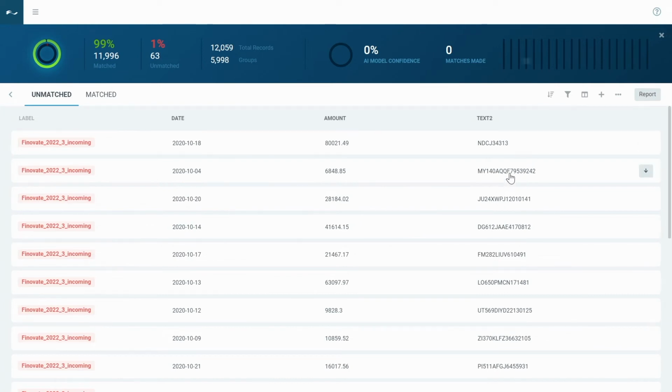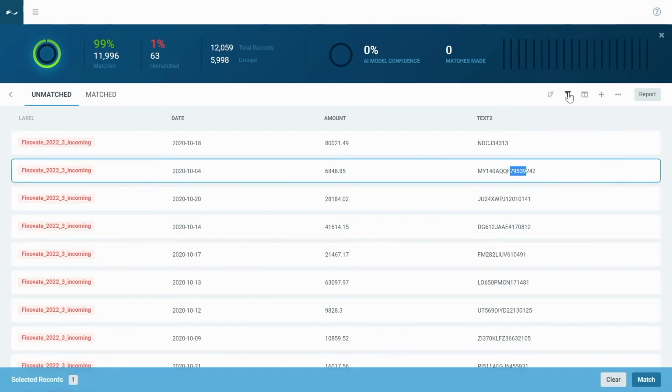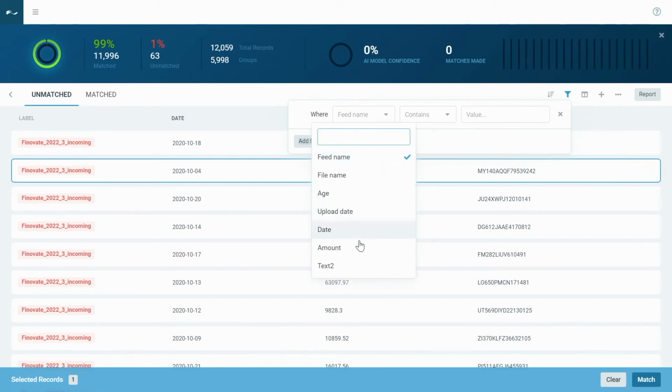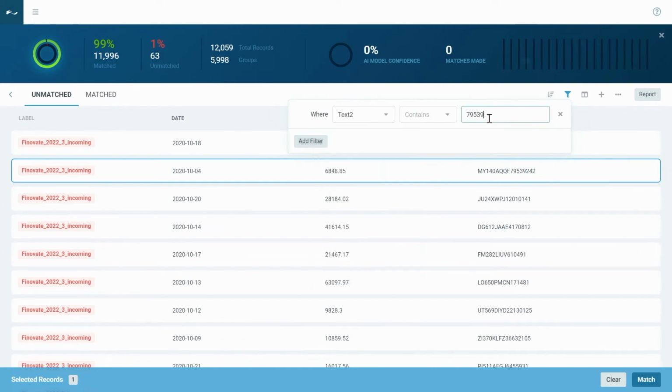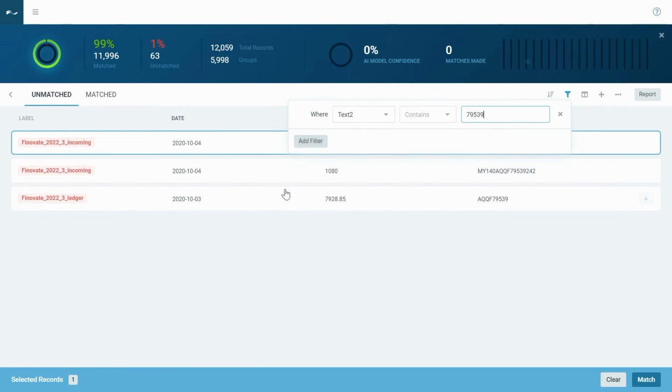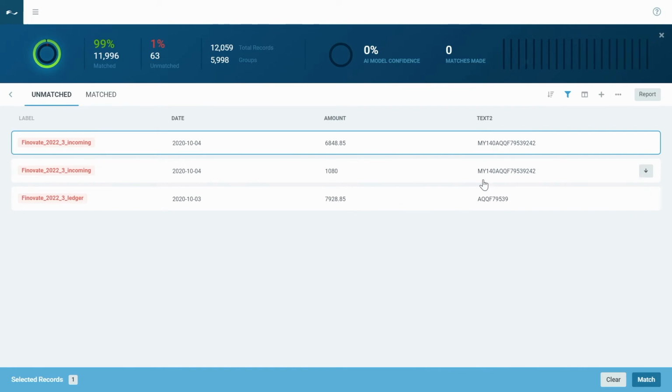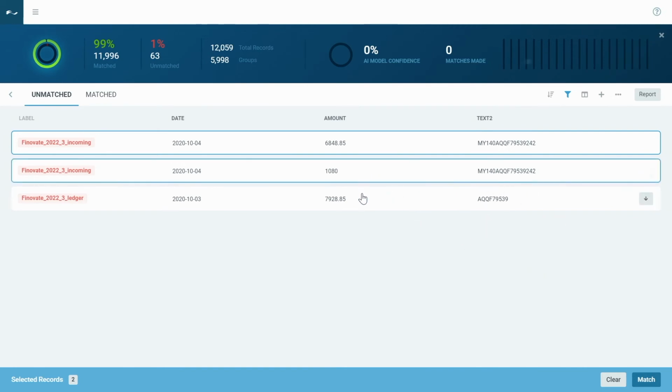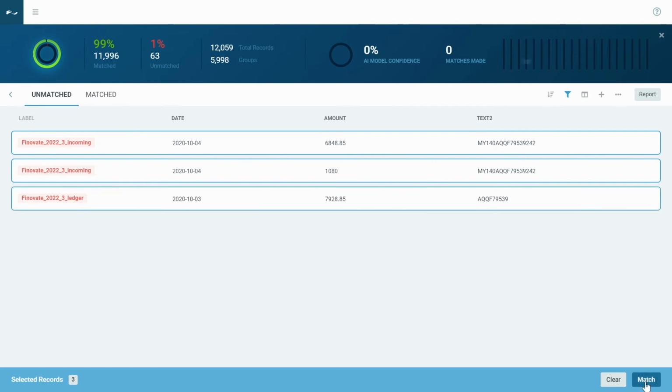So what we say at SmartStream is that you know your data better than anyone. So I'm going to take this reference that I have here, and I'm going to create a filter and filter out for that reference. So what you can see here is I've got some records where that reference is embedded. But these didn't match before because the amounts were different, and also the reference is embedded in here. Now, I can go ahead and match that data.